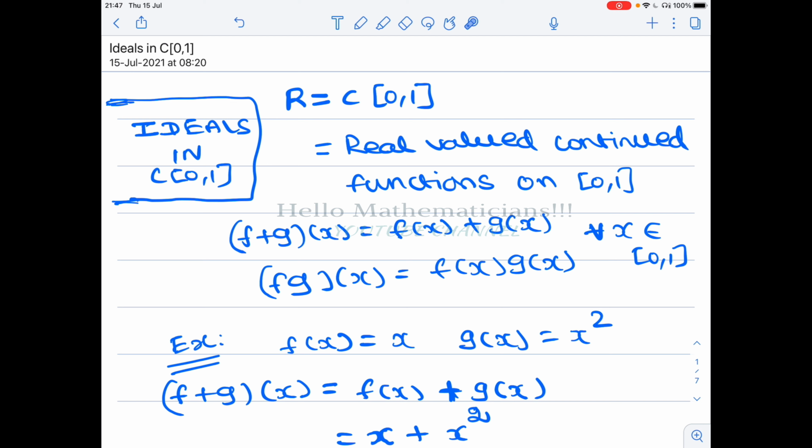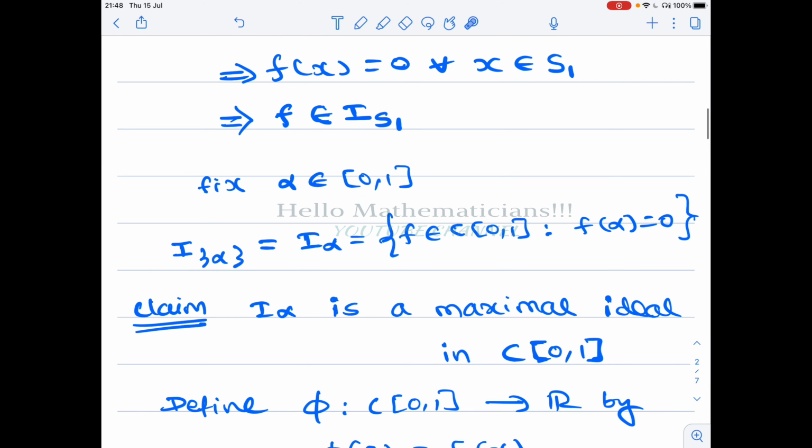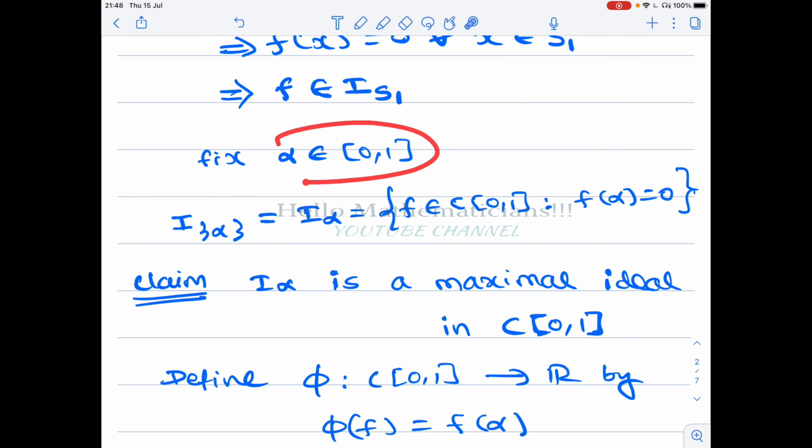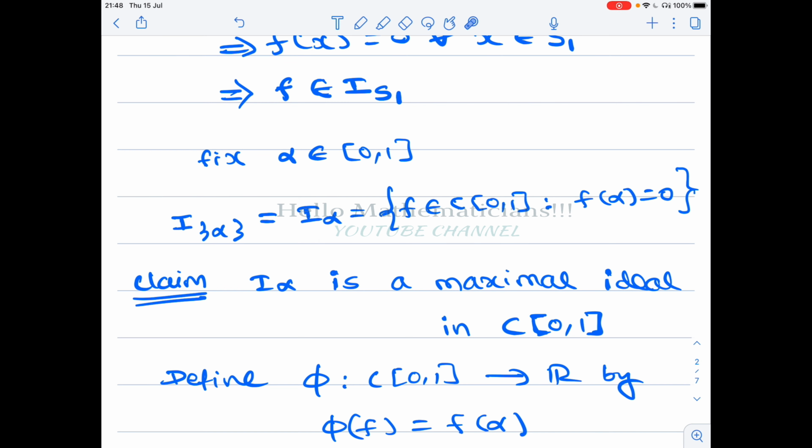We'll see how maximal ideals in C[0,1] look. For example, we will prove that if you fix alpha belonging to the closed interval [0,1], and you collect the functions from [0,1] to R which vanish at the point alpha, that is what we call I_alpha. We will prove that this I_alpha is a maximal ideal, but this is easy.